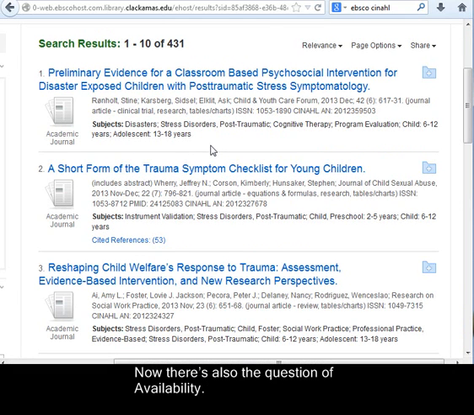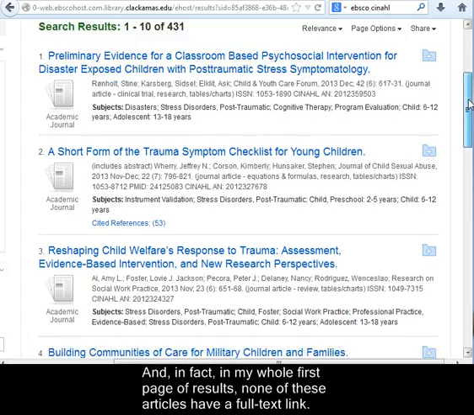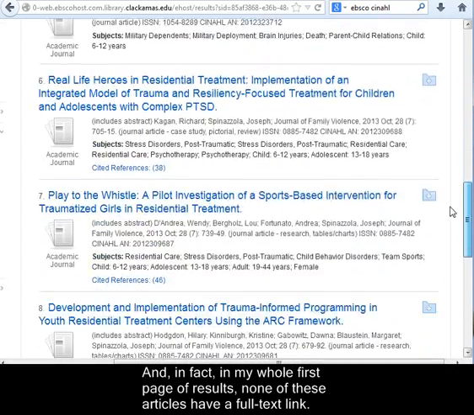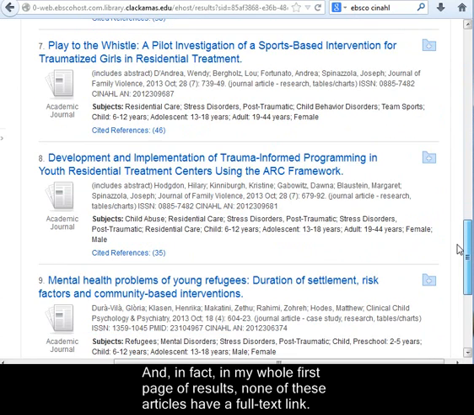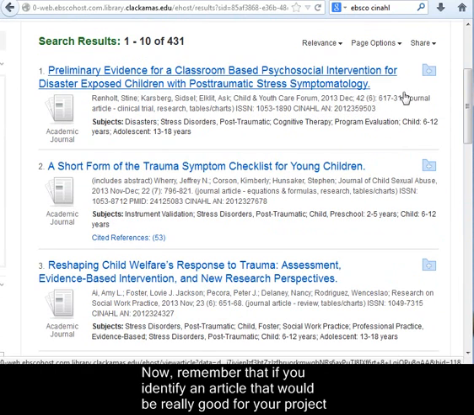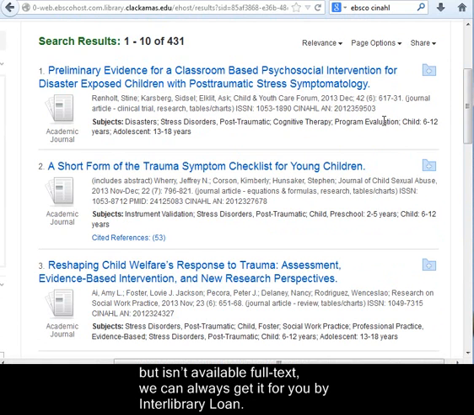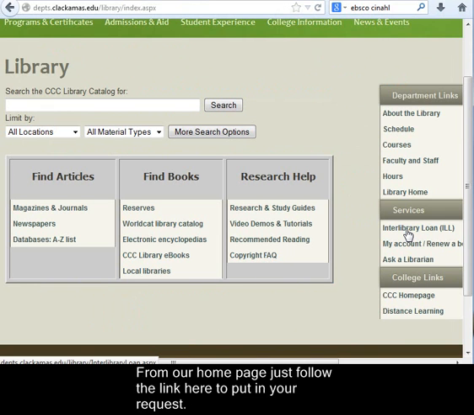Now there's also the question of availability. Notice that this article does not have a full text link here. And in fact, in my whole first page of results, none of these articles have a full text link. Now remember that if you identify an article that would be really good for your project but isn't available full text, we can always get it for you by interlibrary loan. From our home page, just follow the link here to put in your request.